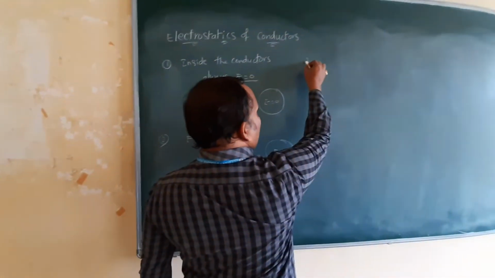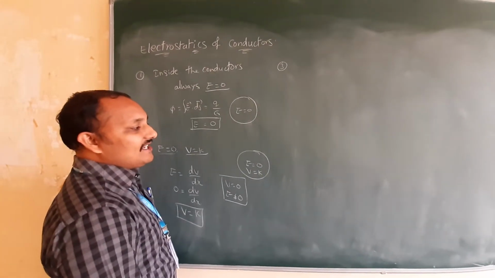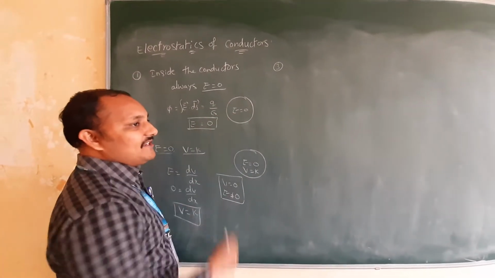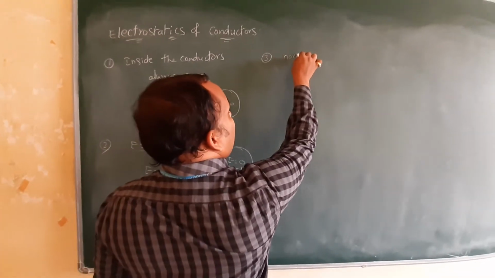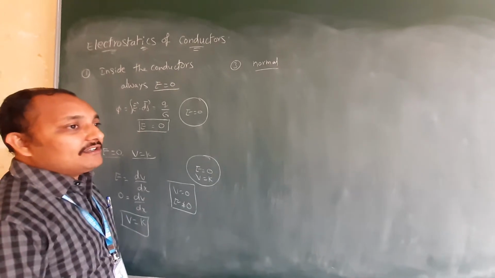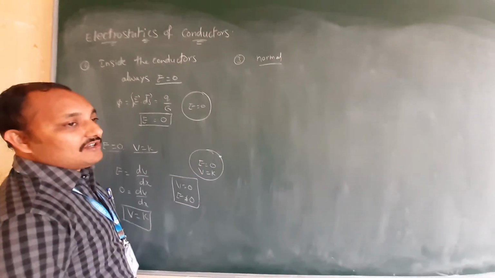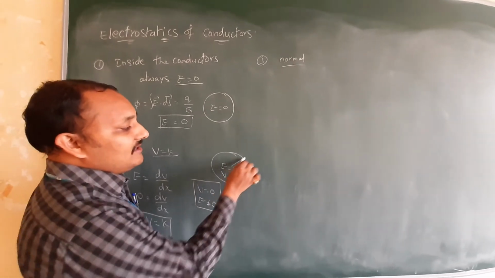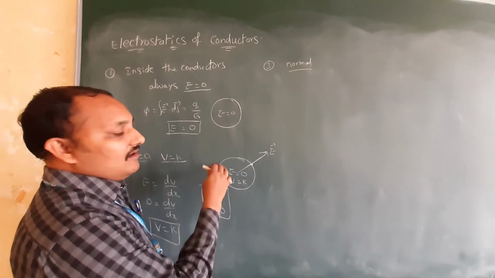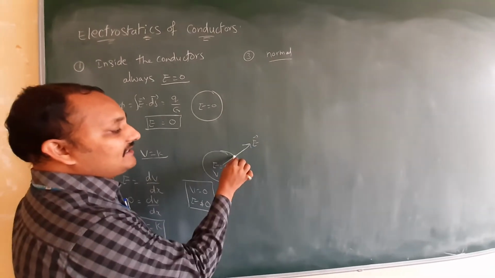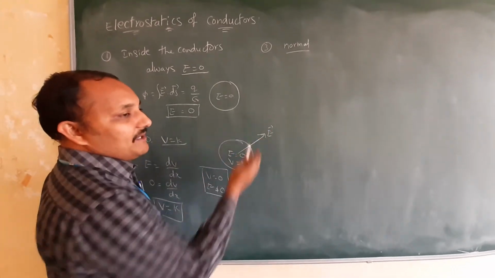Third one. The third point also you already came to know. So what is the direction of the electric field? For any surface you can take, the electric field intensity is always normal. Normal means perpendicular to the surface. Let us assume here, what is the direction of electric field intensity at this point? They will draw it like this. This is for a sphere or spherical shell. At this point the electric field is normal to the surface. Normal means perpendicular, isn't it?